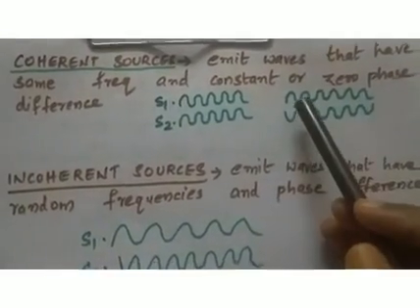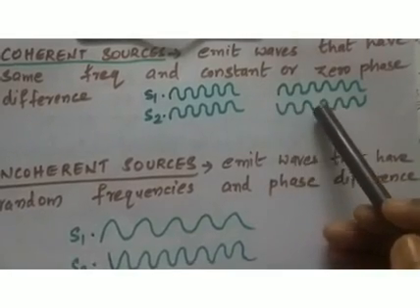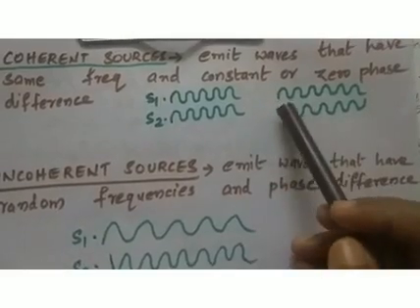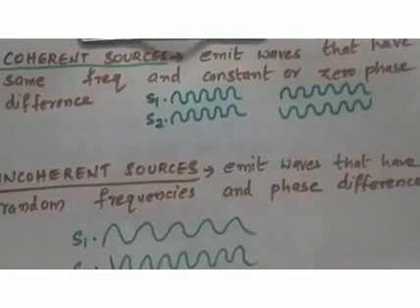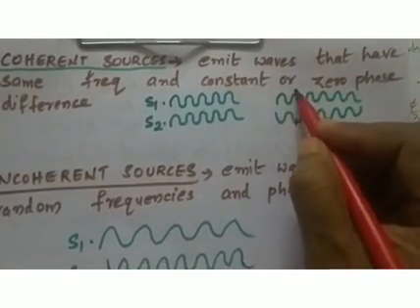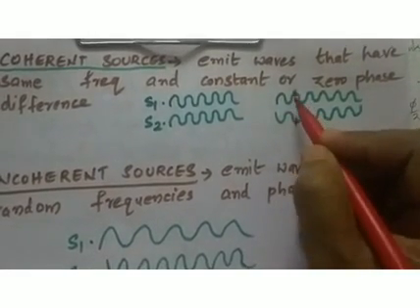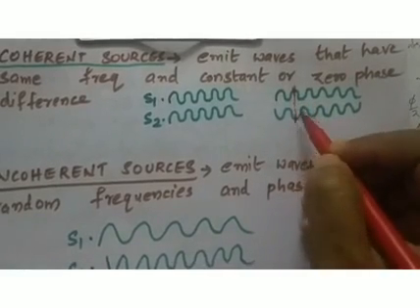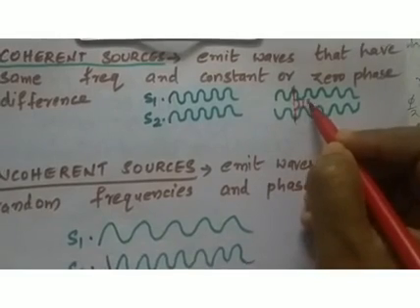At the same time, consider these two waves. Here, the second wave is not in phase with the first wave, but at the same time, these two waves have a constant phase difference. If we consider this point, what is the phase difference between these two waves at this point? Here the wave has a maximum value, here it has a minimum value. The phase difference or the angle between them is 180 degrees.